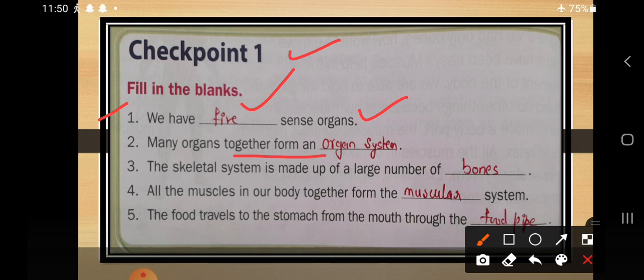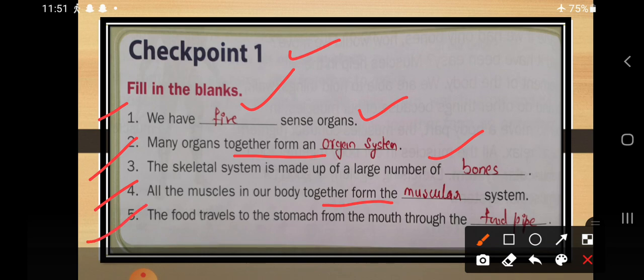So dear students, what is the basic unit of the human body? That is the cell. Cells make tissues, tissues make organs, and all the organs make the organ system. Next is the skeletal system is made up of a large number of what? Whether it is muscles? No. Whether it is blood? No. So how is it formed? It is made up of a large number of bones. Next is all the muscles in our body together to form a dash system. So if the muscles are there, then what are they going to form? They are going to form the muscular system.